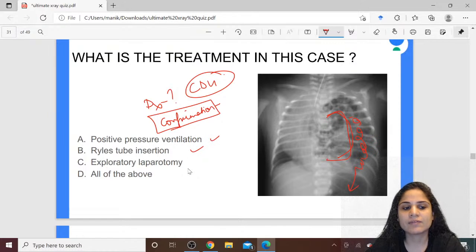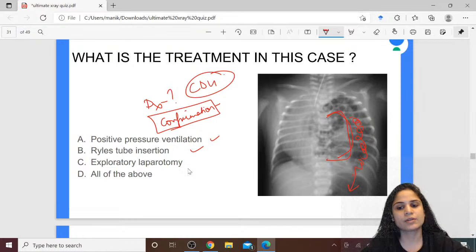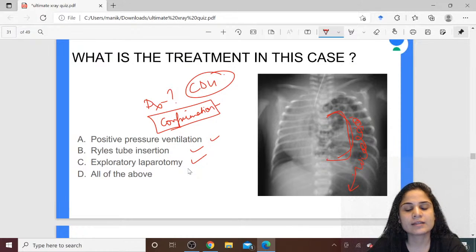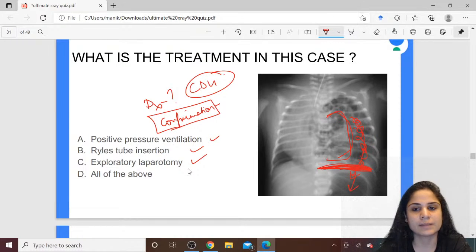I can put Ryle's tube inside the stomach, and I can also suck out the air from the stomach so that the entire thing collapses. And the third thing I can do is exploratory laparotomy. By this, what will I do? I'll push the bowel back into the abdominal cavity and place a mesh over here so that the hernia cannot occur again. Okay, so that is my treatment for congenital diaphragmatic hernia.